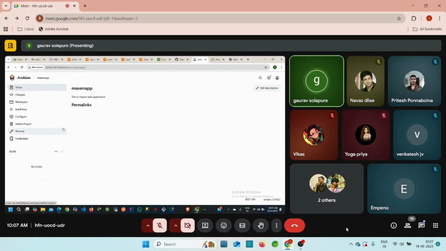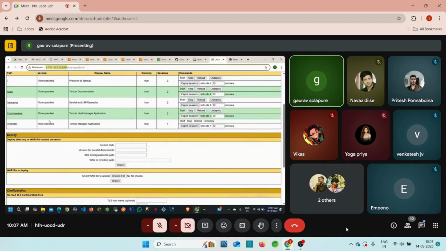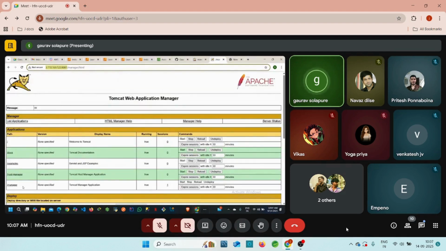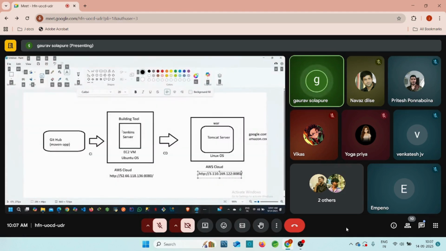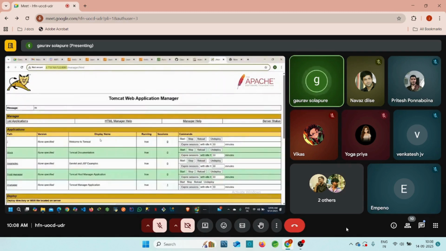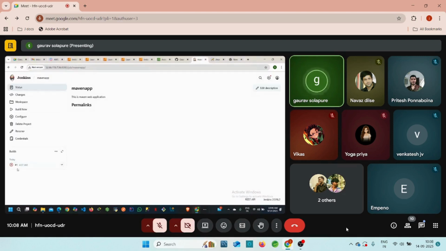Now, let me copy this Maven app and now you can click on build now. Before that, you can see in the web apps, we don't have any Maven web application, right? Because I already told you, whenever our application is built by Jenkins and this war file enters the Tomcat server, right? Our context path is Maven web app. So you can check this Tomcat web apps folder. In this path list, you will be able to see the Maven web app later, right? Let me check. Maven web is going to fail.